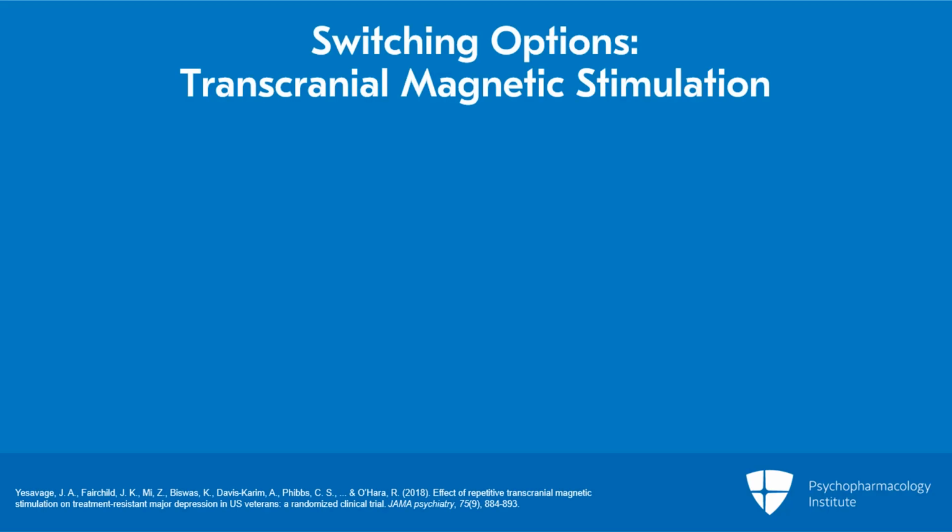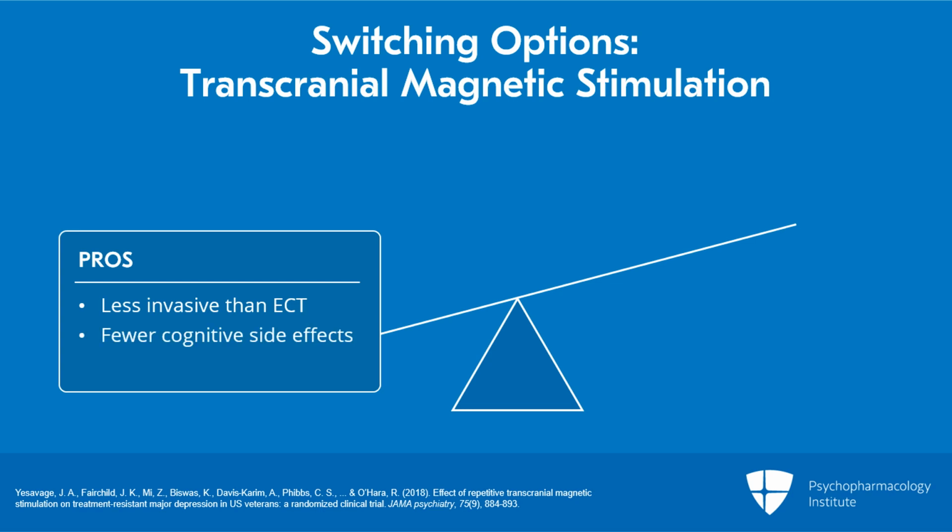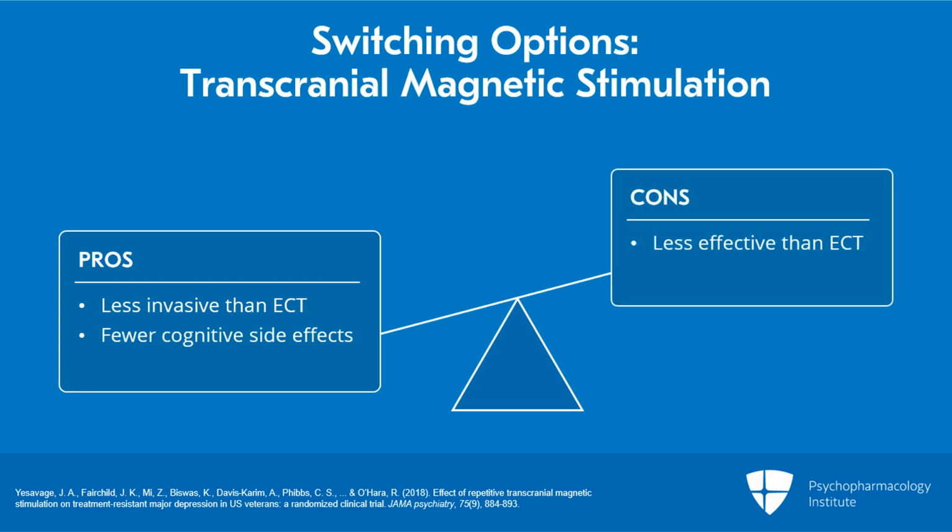The third switch option is switching to regional transcranial magnetic stimulation. It's less invasive, better cognitive side effect profile, but less effective than ECT, and basically has very few side effects. Very expensive, though, but some people can afford it. The FDA has approved RTMS after you have failed 1 medication trial, but not 2. Did you know that? The data that was presented to the FDA for people who had failed 2 antidepressants didn't show any difference from sham. So the FDA approved it only if you've had 1 trial.